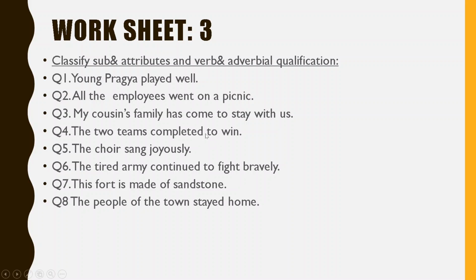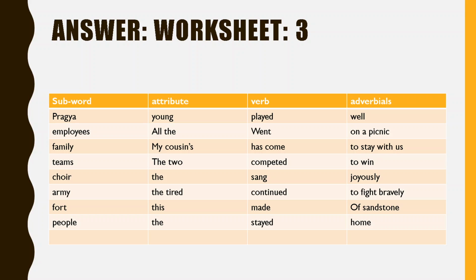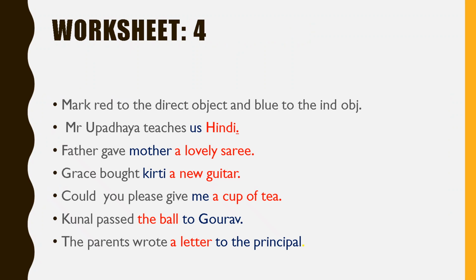Okay. Now similarly 5, 6, 7, 8 we have to do. I am showing you the answers. Please, Pragya, you can go through the answers. You will be able to understand. Is it understood? Shall I move? Now next slide. Worksheet 4. Mark red to the direct object and blue to the indirect object.